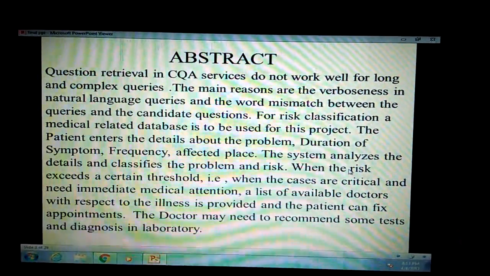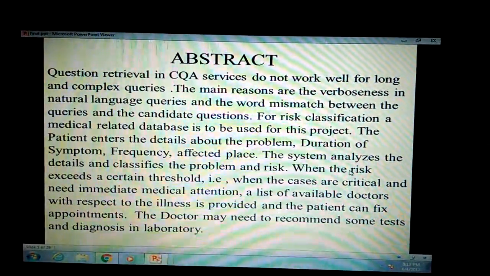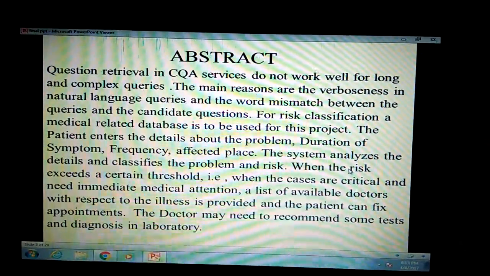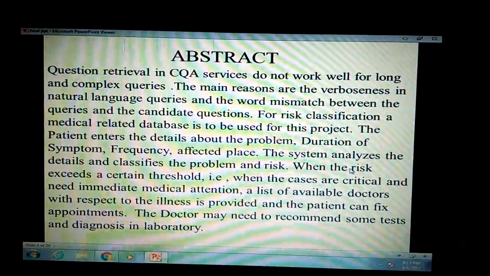Question retrieval and community-based query answering do not work well for long and complex queries. The main reasons are verboseness in natural languages and word mismatch between the queries and user questions.